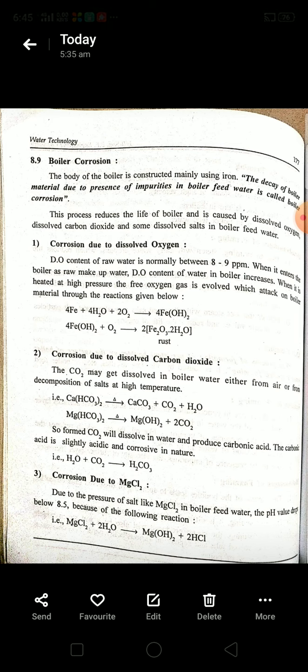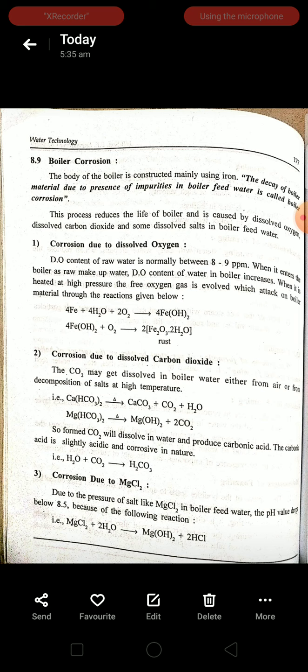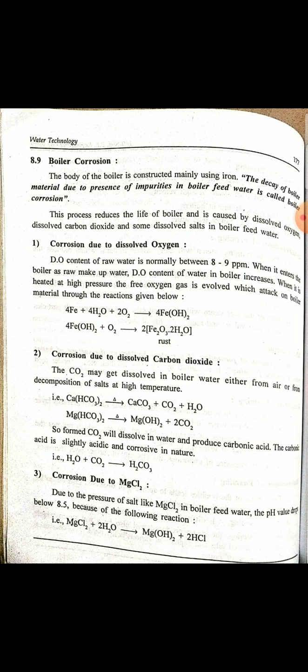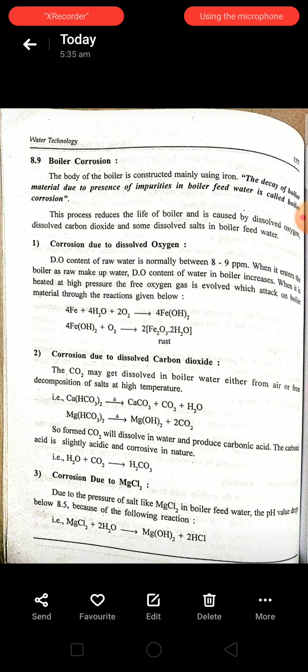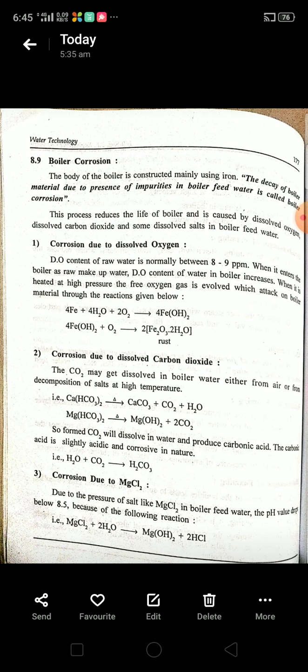The liberated oxygen, due to heating at high temperature, reacts with the iron metal. The same metal hydroxide, when it reacts with the oxygen, forms hydrated ferric oxide, which we call rust. This is how the corrosion of the boiler takes place due to the presence of dissolved oxygen in the water.